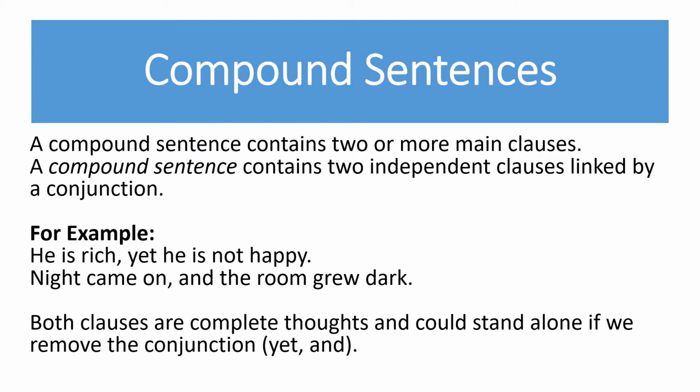Compound sentences. A compound sentence contains two or more main clauses. A compound sentence contains two independent clauses linked by a conjunction. For example, he is rich, yet he is not happy. Night came on, and the room grew dark. Both clauses are complete thoughts and could stand alone if we remove the conjunctions yet and and.